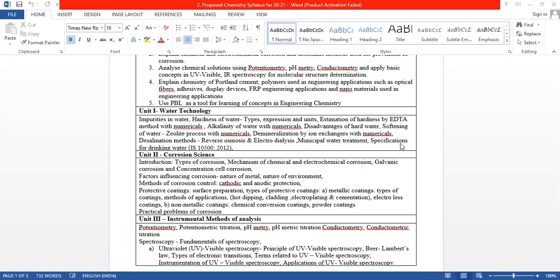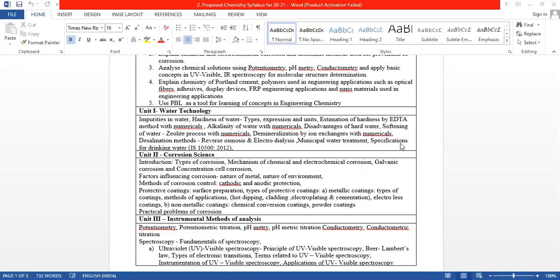The various topics in this chapter are introduction, types of corrosion, mechanism of chemical and electrochemical corrosion, galvanic corrosion, and concentration cell corrosion. Second topic, factors affecting the rate of corrosion, that is nature of metal and nature of environment. Third topic is method of corrosion control, that is cathodic and anodic protection. Fourth topic, we have to discuss protective coatings.